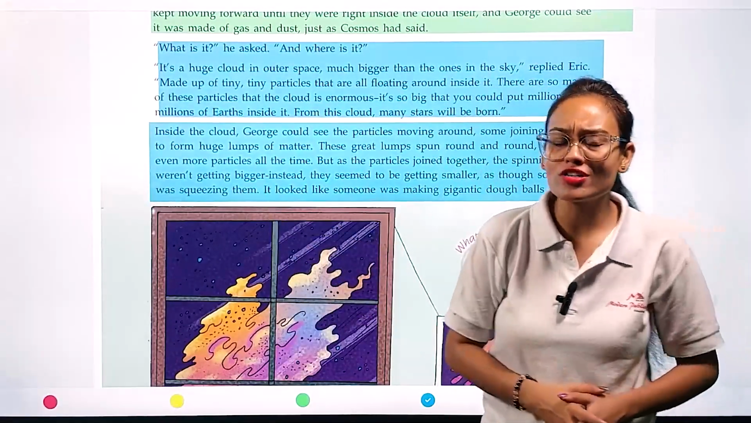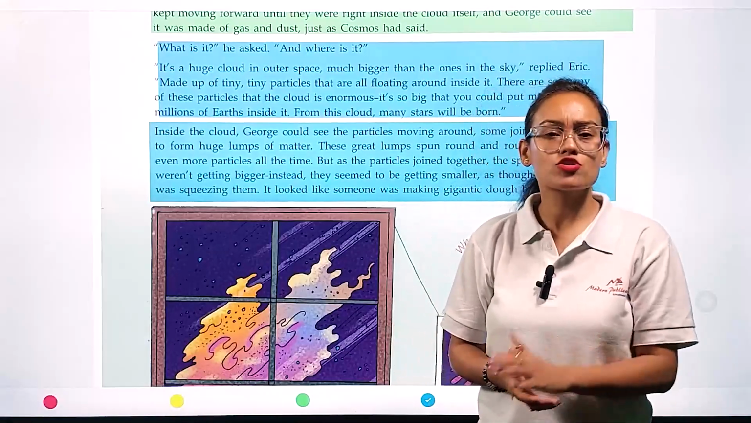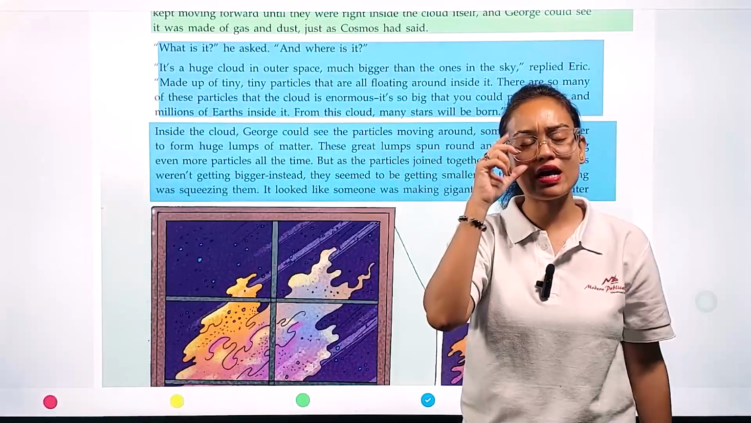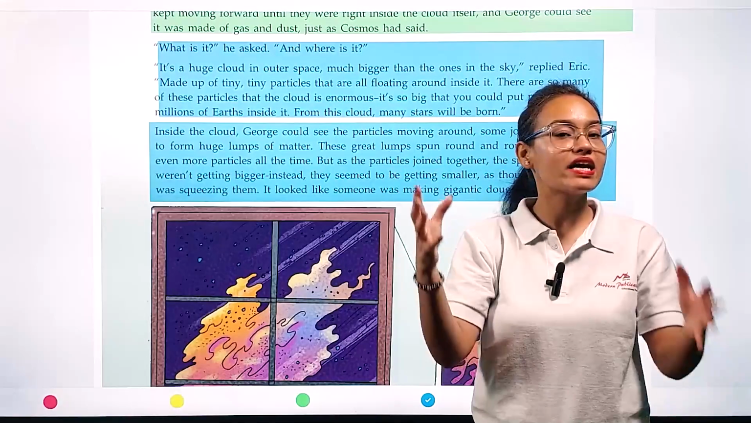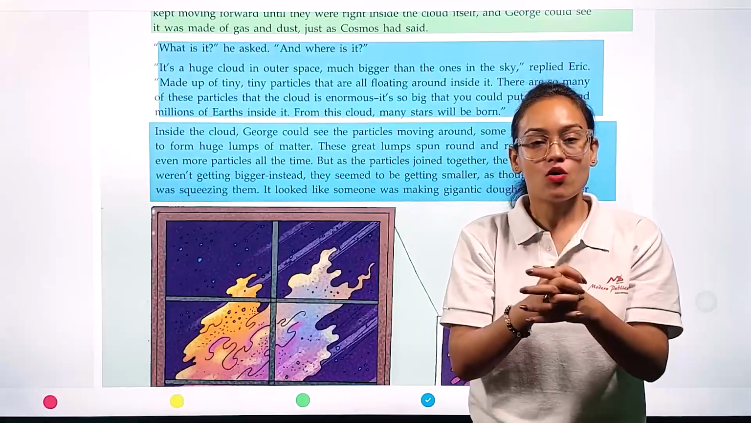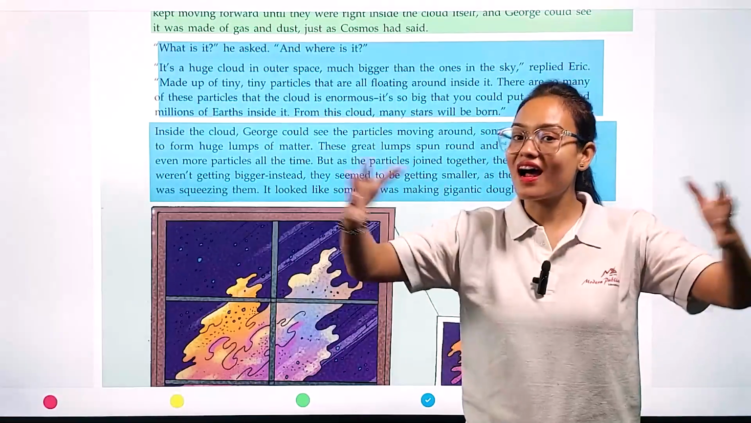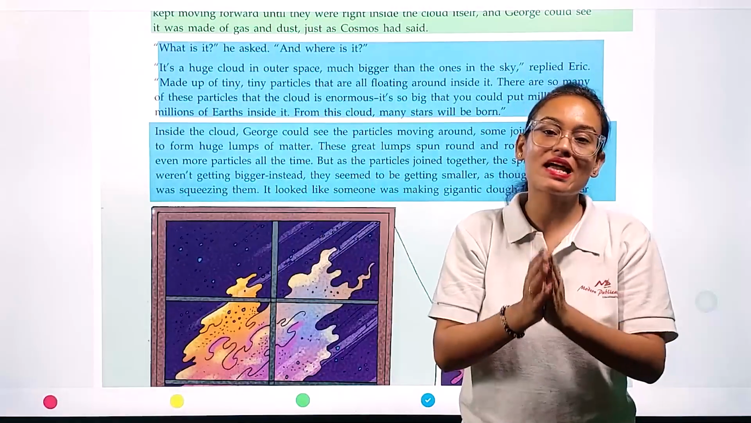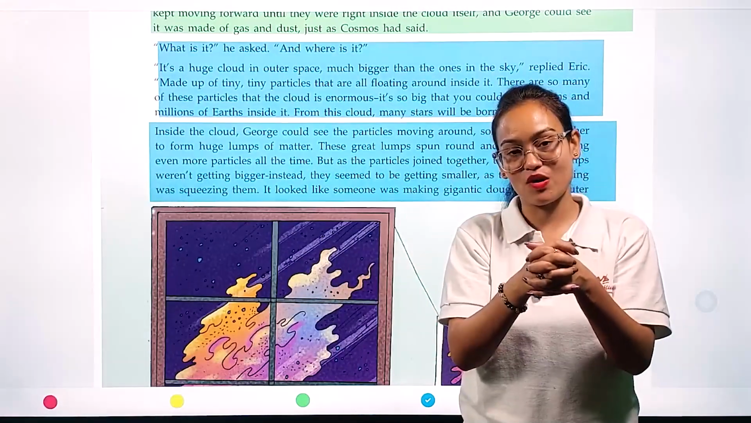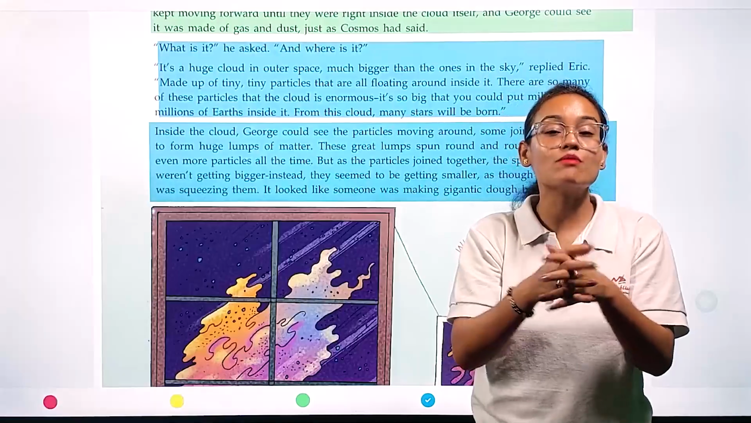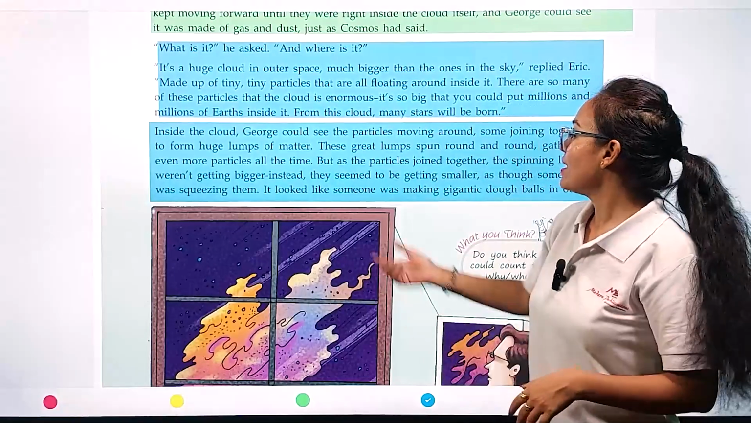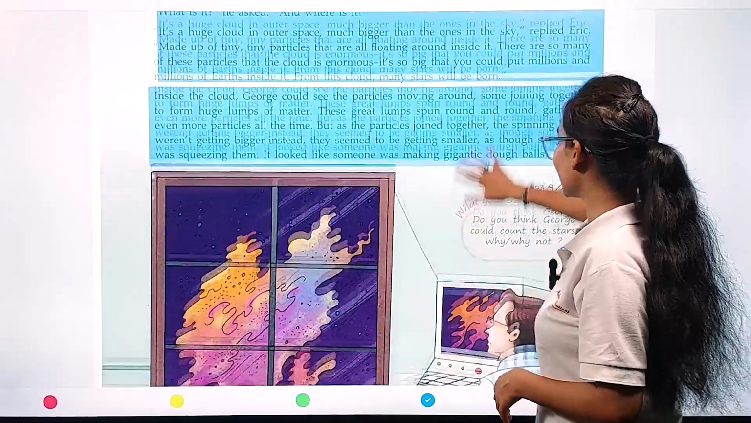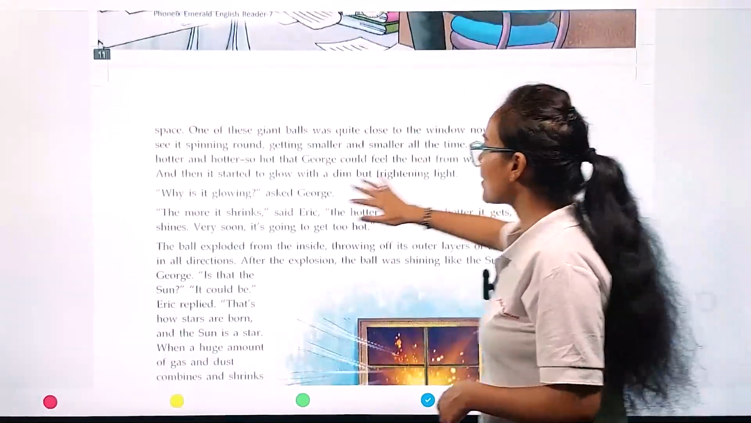George saw that these particles spinning in a circle were combining, but instead of getting larger, they were getting smaller. It appears that someone is squeezing them to decrease their size. It looked like someone was making gigantic dough balls in outer space.